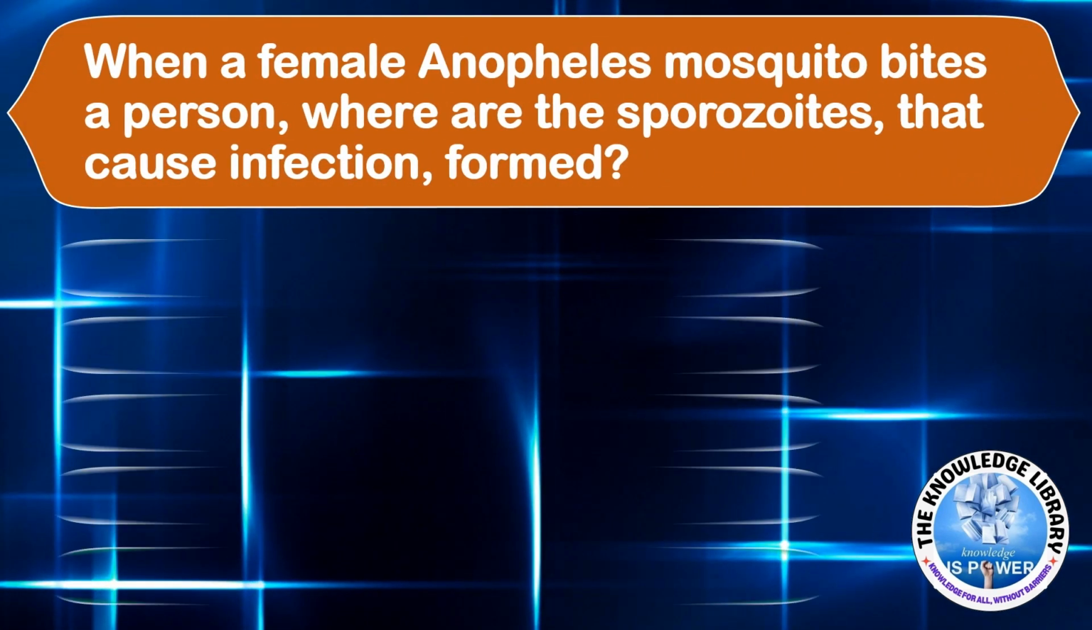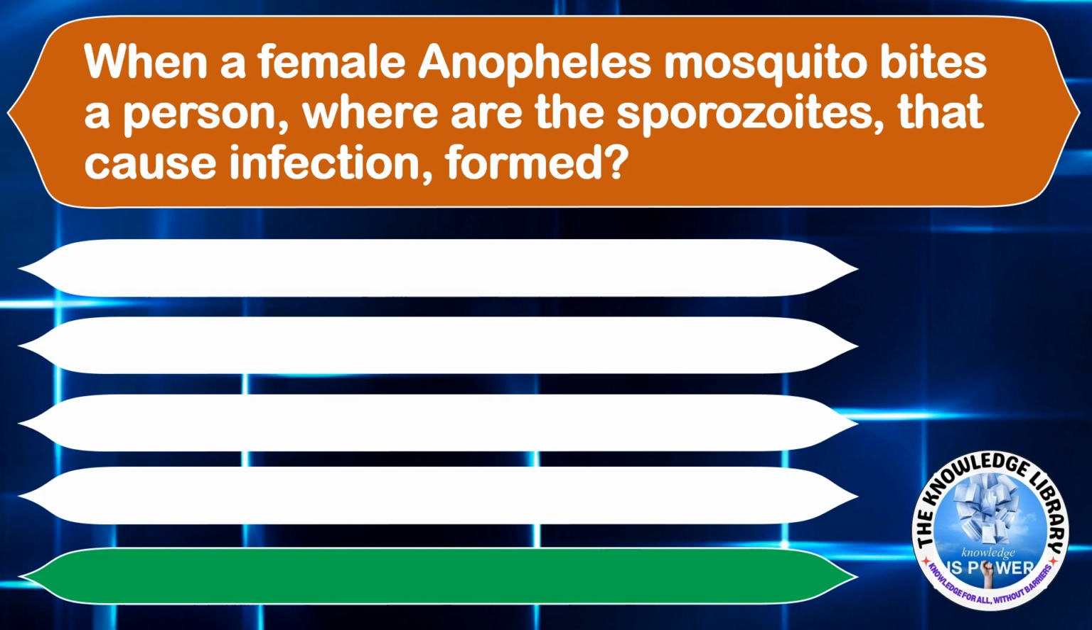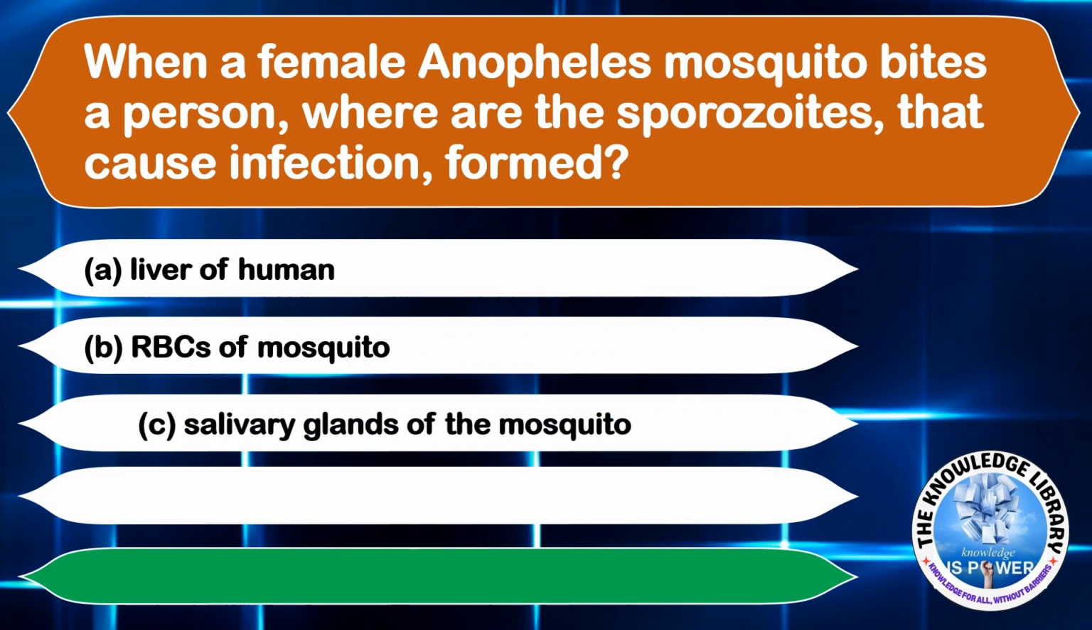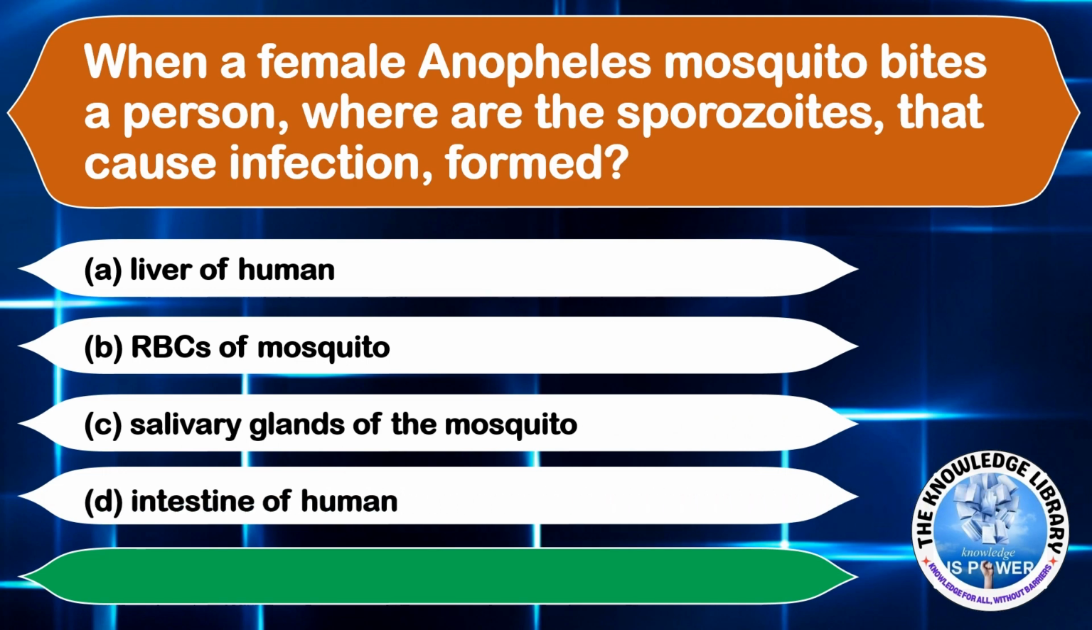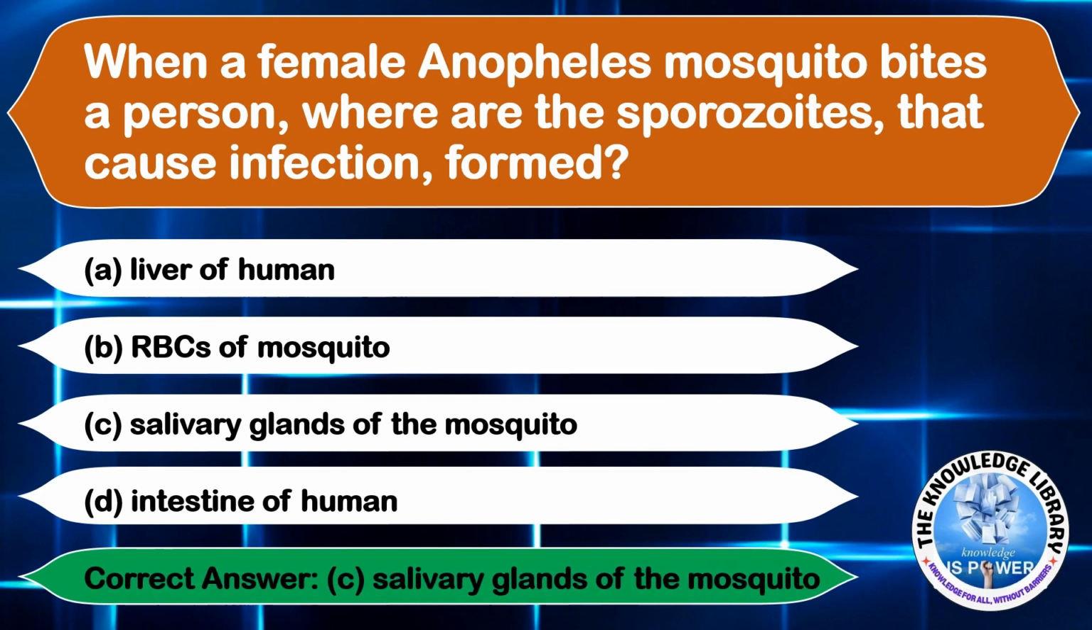When a female Anopheles mosquito bites a person, where are the sporozoites that cause infection formed? Option A, liver of human. Option B, RBCs of mosquito. Option C, salivary glands of the mosquito. And option D, intestine of human. The correct answer will be option C, salivary glands of the mosquito.